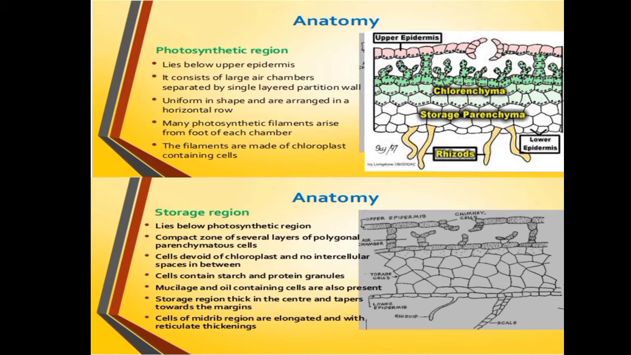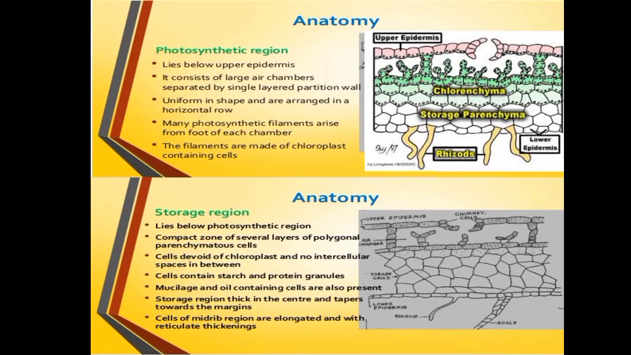So you can see here the cells are large, and here the lower epidermal cells are very small compared to the middle region. So it is said to be thickest in the center and tapering towards the margin. It consists of uniform tissue made up of relatively large, colorless, thin-walled polygonal parenchymatous cells. These cells of this region lack chloroplast but contain starch and protein. And the isolated cells may contain single large oil bodies.